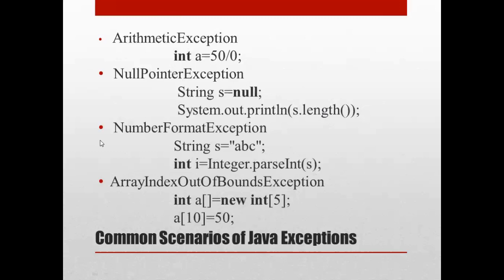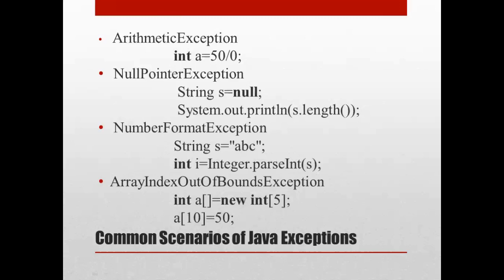And the third one is number format exception. The wrong formatting of any value may cause a number format exception. Suppose I have a string variable s that has the characters a, b, c. Converting this variable into a digit will cause a number format exception.